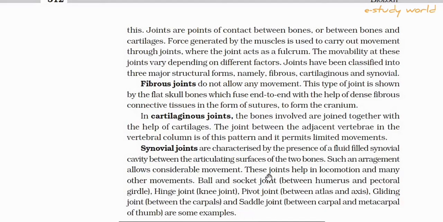These are all discussed in detail. So let me focus on these joints: hinge joint, ball and socket joint, pivot joint, saddle joint. We are discussing them in detail.